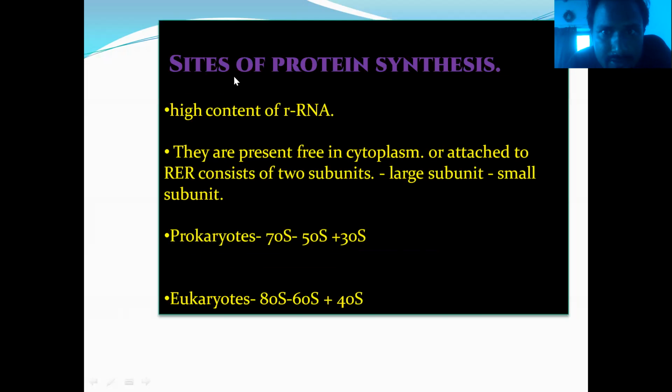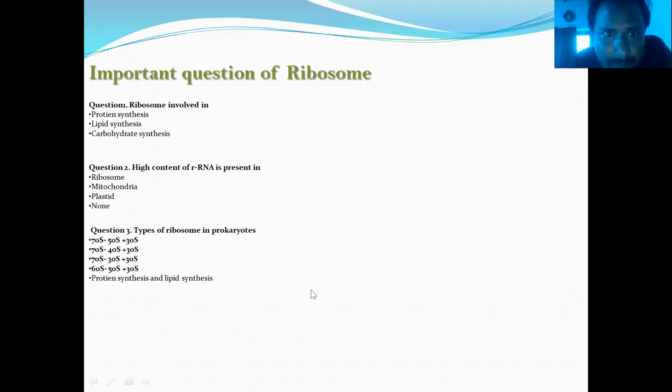Ribosomes are sites of protein synthesis with a high content of ribosomal RNA. They are present free in the cytoplasm or attached to the rough endoplasmic reticulum, and consist of two subunits, a large unit and a small unit. In prokaryotes the composition is 70S, which is 50S plus 30S, and in eukaryotes 80S, which is 60S plus 40S. Some important questions I have written down here: the ribosome is involved in protein synthesis, and a high content of ribosomal RNA is present in ribosomes. The types of ribosome in prokaryotes are 70S, 50S plus 30S. Some questions have been asked in several competitive exams, so please try to solve them.